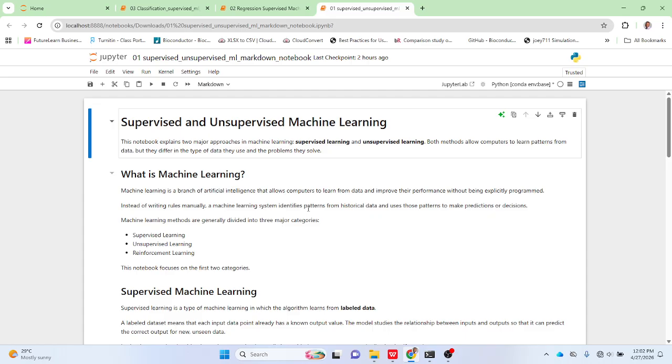Machine learning is a branch of artificial intelligence that allows computers to learn from data and improve their performance without being explicitly programmed. All right. So instead of writing the rules manually, a machine learning system defines patterns from historical data and uses those patterns to make predictions or decisions.